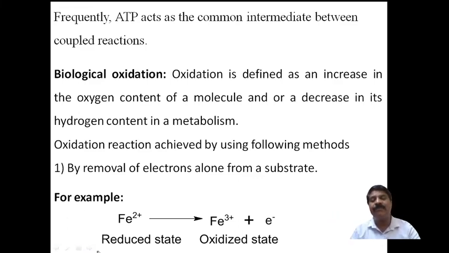Here Fe2+ is the reduced state. When it undergoes removal of one electron, it becomes the oxidized state, Fe3+, and it still has the ability to lose one more electron. So one electron is removed, and it goes to the oxidized state, while the other is called the reduced state.